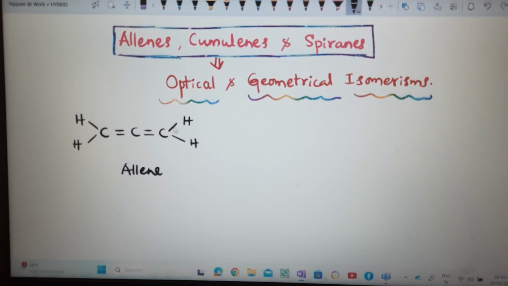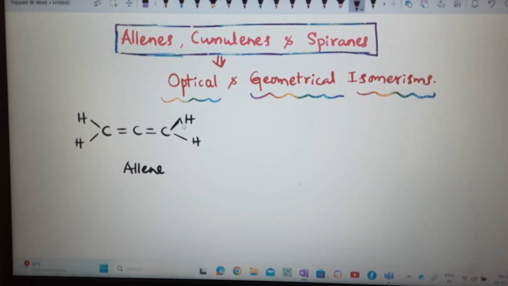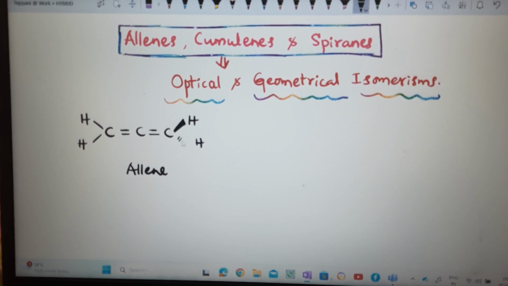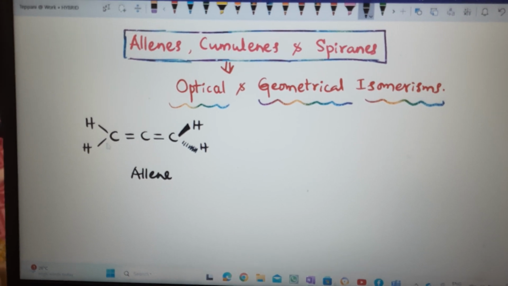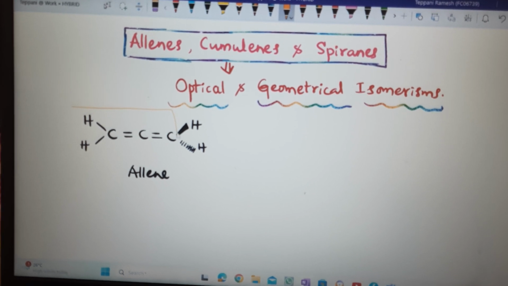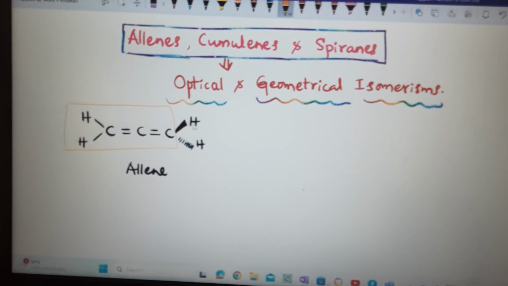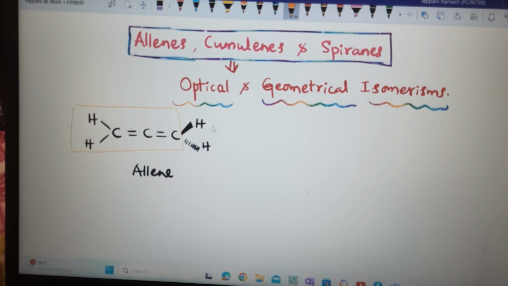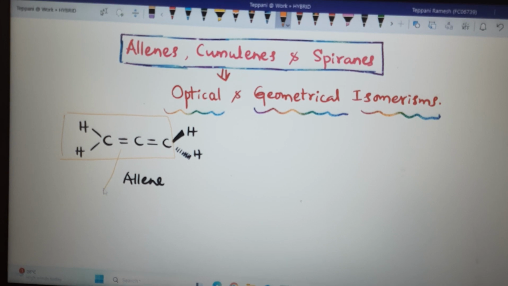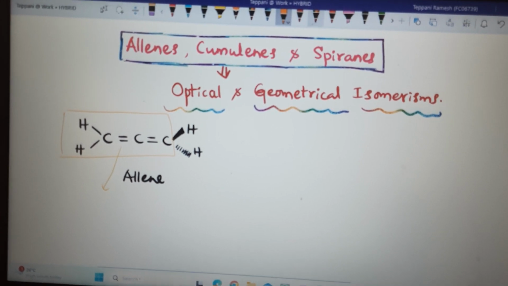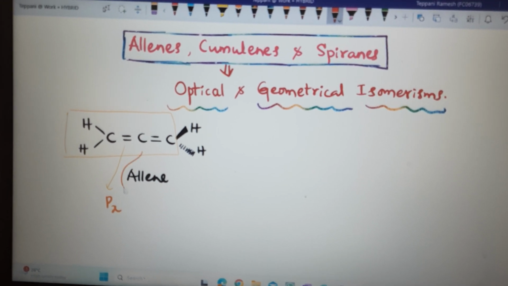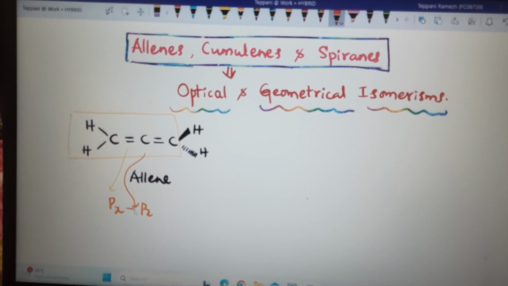So we can represent this further in this way, with dotted bonds like this. Means up to this in one plane, and this is in another perpendicular plane. Why? Because if in this pi bond, px is utilized, px pi bond,